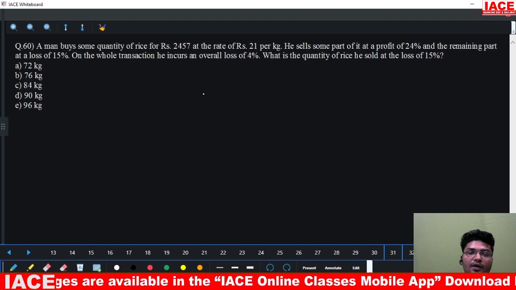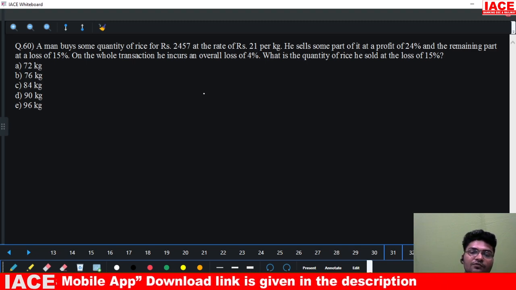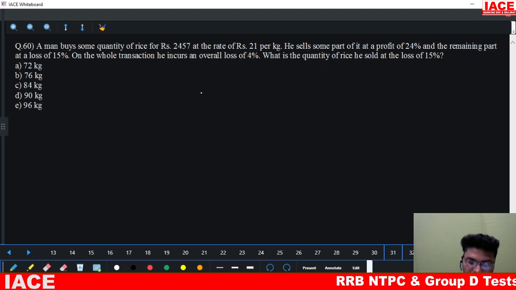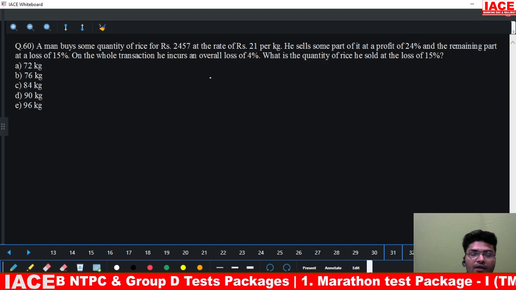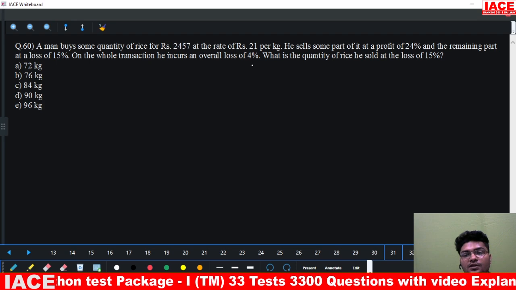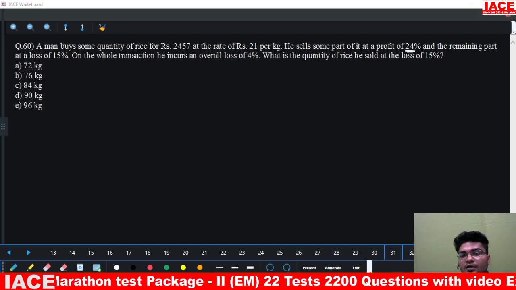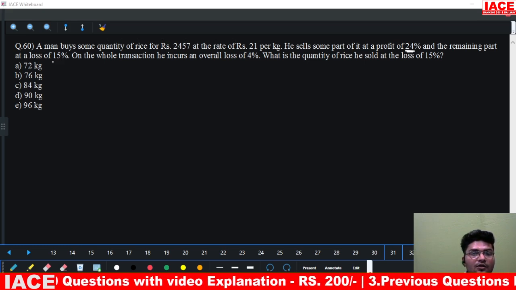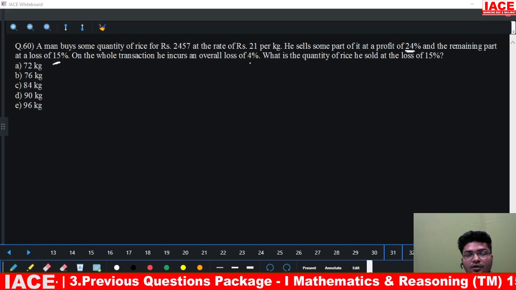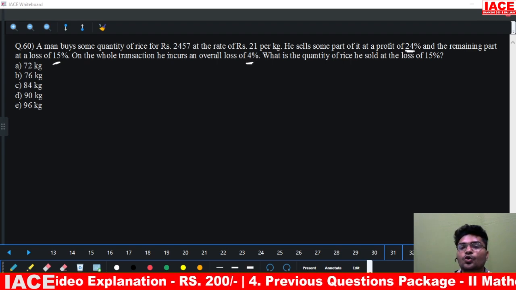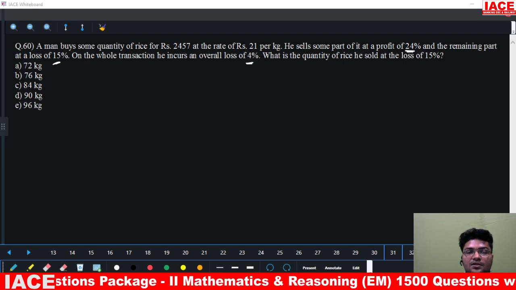He sells some part of it at a profit of 24% and the remaining part of it at a loss of 15%. On the whole transaction, he incurs an overall loss of 4%. So some part is at a profit of 24%, the remaining part is at a loss of 15%, and on the whole there is a loss of 4%. What is the quantity of rice he sold at the loss of 15%?